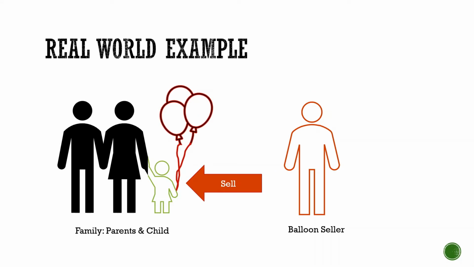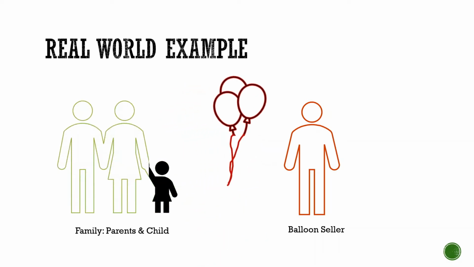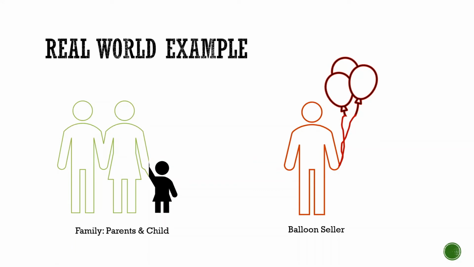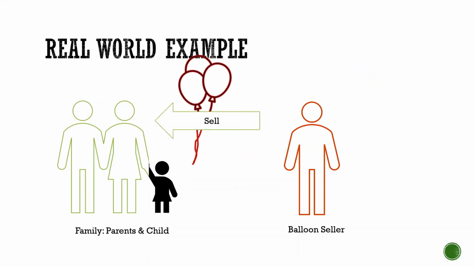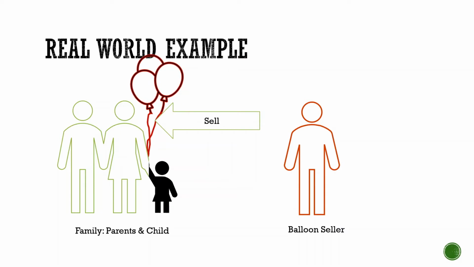This is an example where the law of Demeter is broken, because instead of talking to the parents, he is trying to talk to the child and sell the balloon. Naturally, the parents block the access to the child. Now he does the right thing of selling the balloons to the parents. We have so many examples like this in the real world.